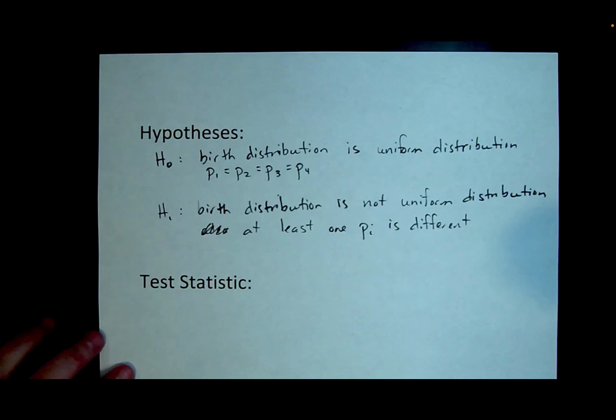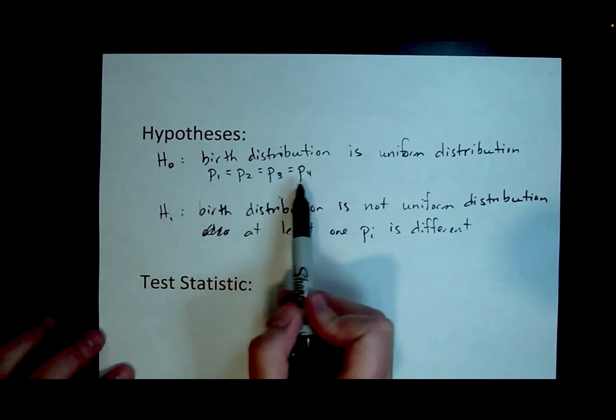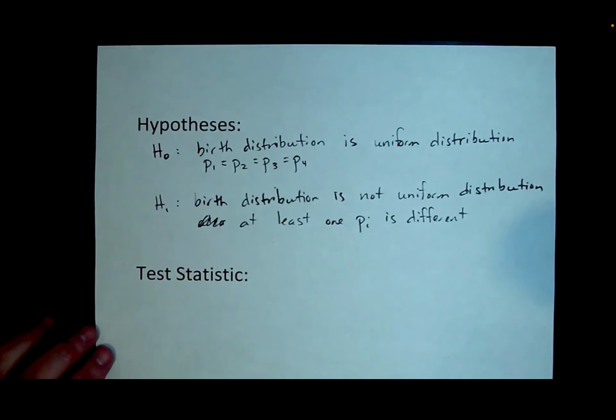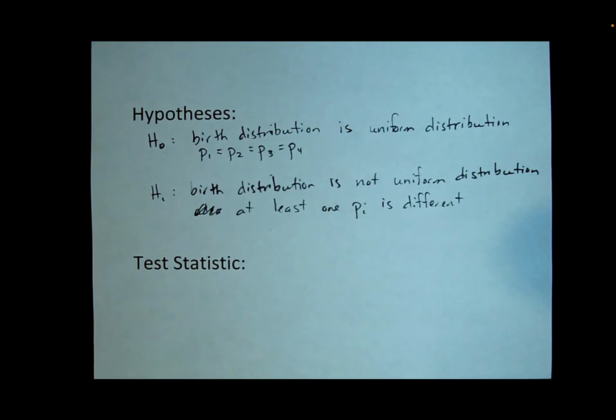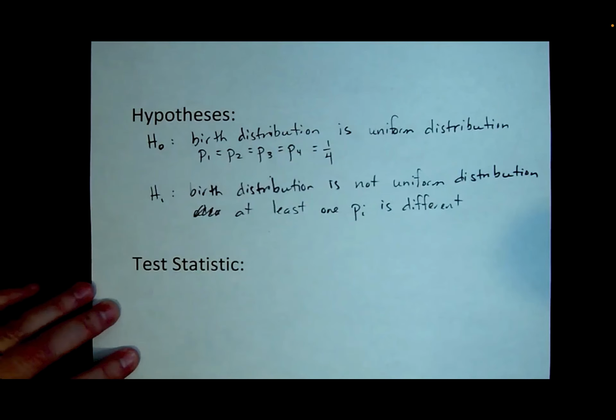Okay. By the way, if there are 4 categories equally distributed, what's the probability of each one? If there's 4 categories that a player's birth date could land in, and there's an equal likelihood of landing in each of the 4, what's the probability of any one of them? Yeah, it's going to be 1/4.